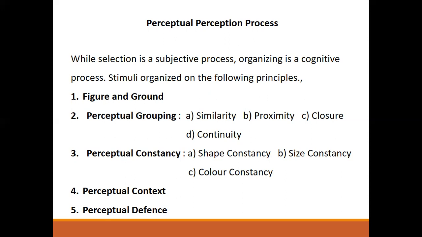And closure. The principle of closure relates to the tendency of people to perceive an object as a whole, even when some parts of the object are missing. The person's perceptual process will close the gaps that are unfilled from sensory input. Then continuity. Continuity is closely related to closure, but there's a difference.